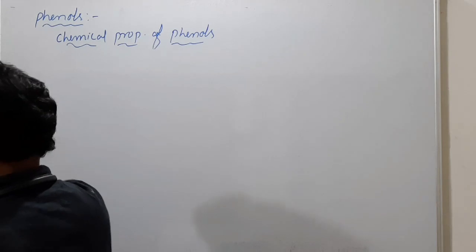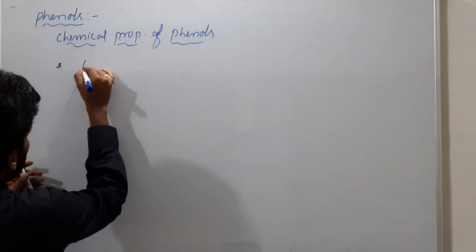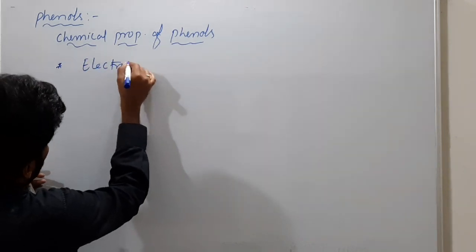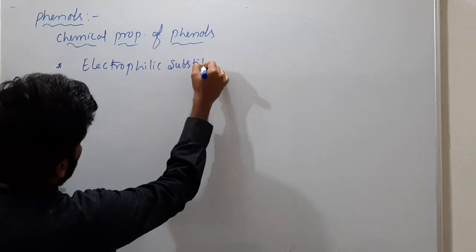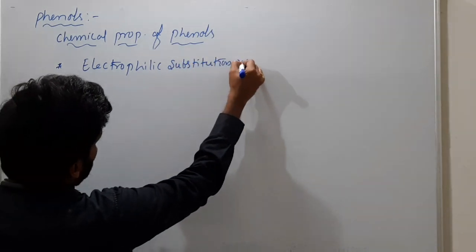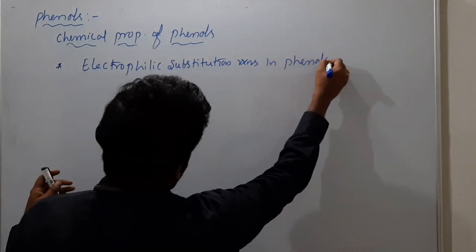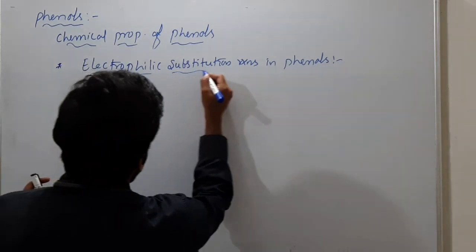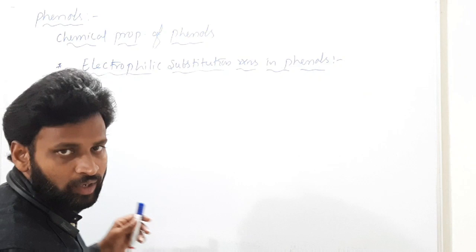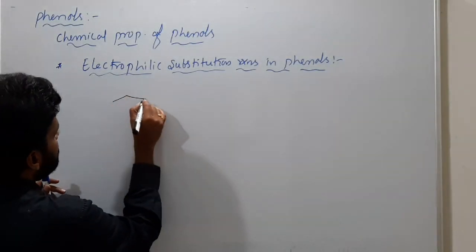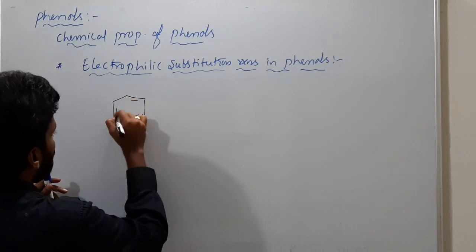Now we have to discuss some electrophilic substitution reactions in phenols. In phenols, electrophilic substitution reactions take place at what position? At ortho and para. Do you remember? Just yesterday I gave this phenol, C6H5OH.